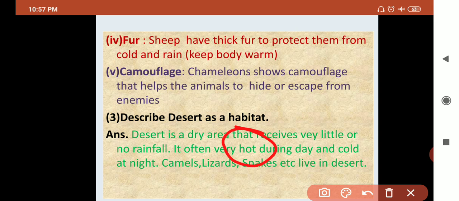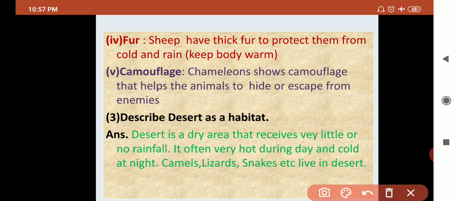So it is hot during the day and cold during the night. This is a desert. And again an extra point, in the desert there are fewer plants. Plants are not there in enough quantities because water is not enough.